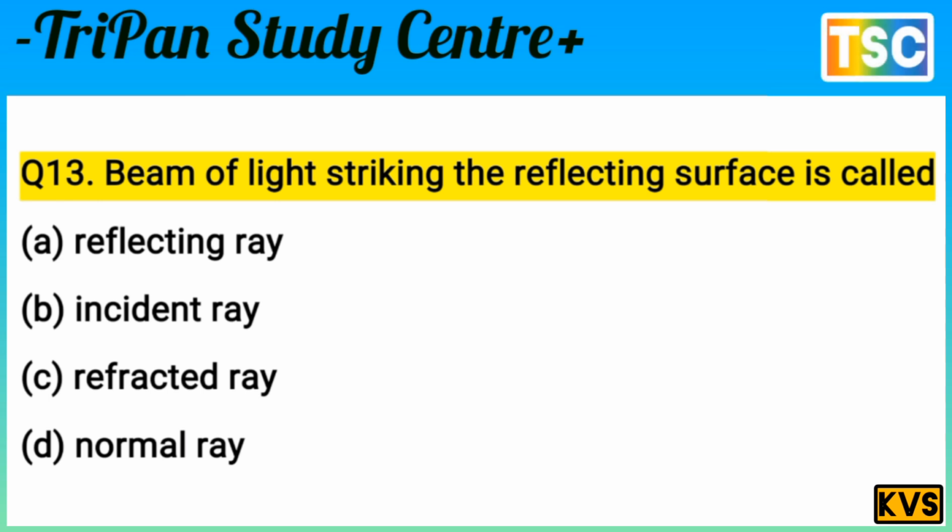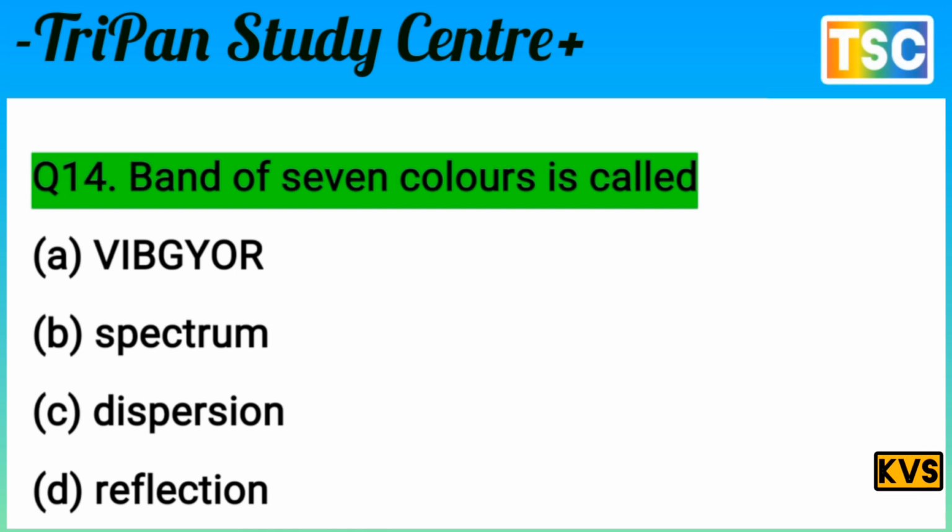You know that the reflected ray is not the correct answer here. And B, incident ray. Yes, it is the correct answer. The beam of light striking the reflecting surface is called the incident ray. Option B is correct for this question. Next question on your screen.